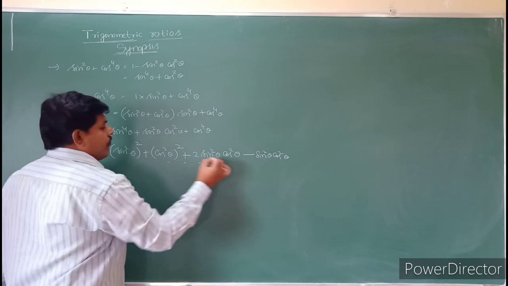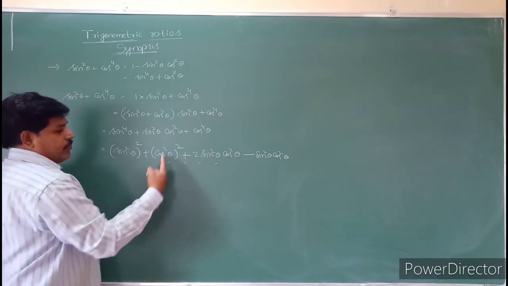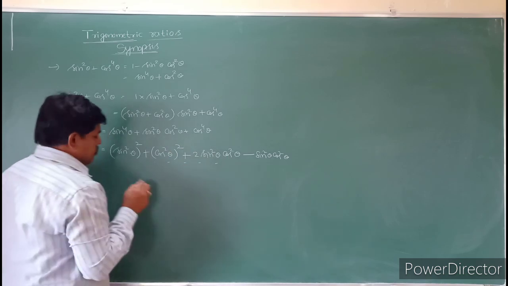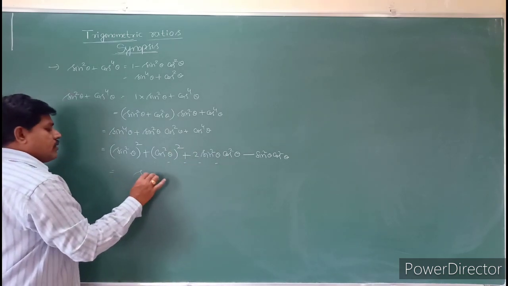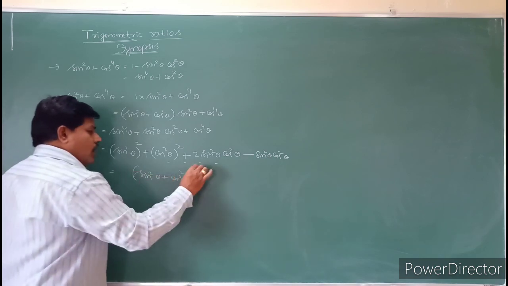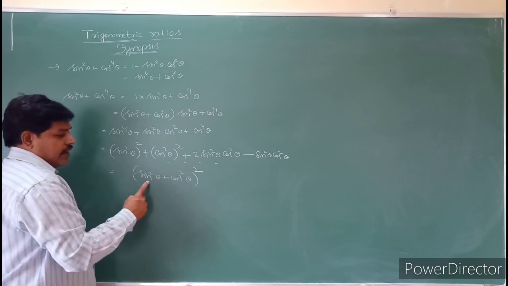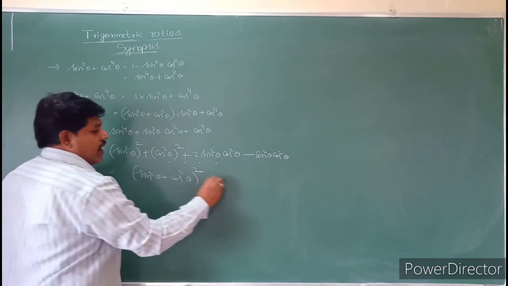It is in the form of a square plus b square plus 2ab. So what is that form here, students? Sin square theta plus cos square theta whole square, that is a plus b whole square, minus this value.